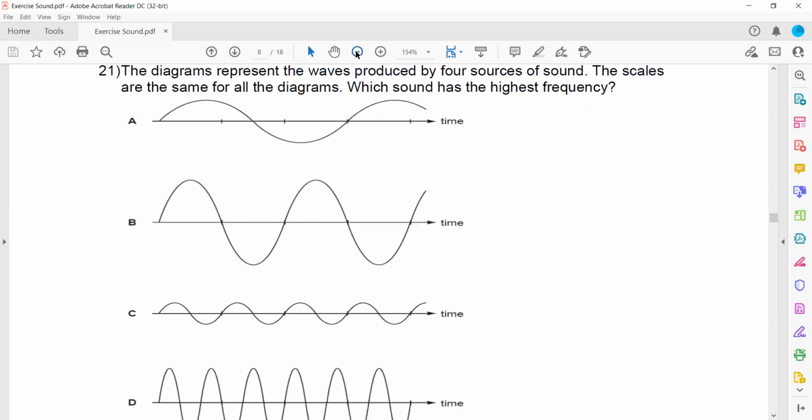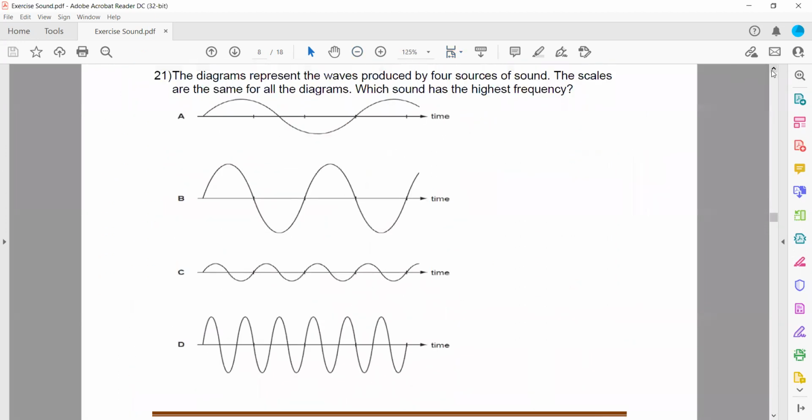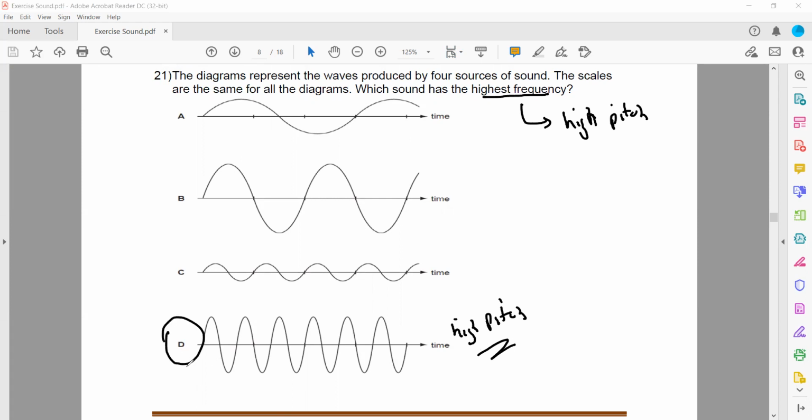In question 21, different waves are given. 4 waves are there. So the diagram represents the waves produced by 4 sources. The scale of the diagram is the same for all. Which has the highest frequency or highest pitch? Frequency or pitch refers to number of vibrations per second. So which has the most vibrations per second? This one has the highest vibrations per second or highest pitch. That's why D is the right answer.